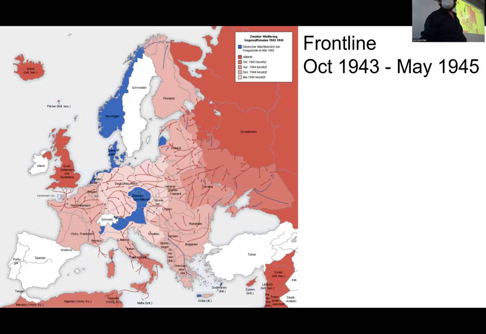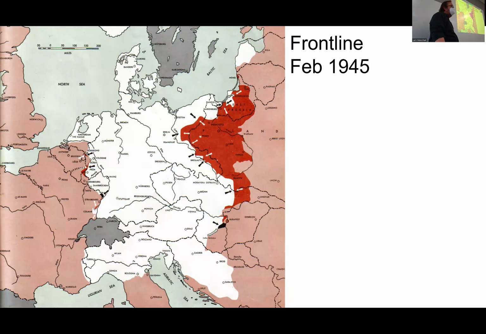And of course, we think of 1945 as a time when it was all over. Well, no. If you look at the map in February, 3 months before capitulation, that's how much territory was still under Nazi control. And everybody there was being driven or working willingly towards the final victory, as they called it, the Endsieg. Many people believed that there was a miracle weapon that the leadership was keeping, and that's why they were luring the enemies deep into the empire and then would strike.